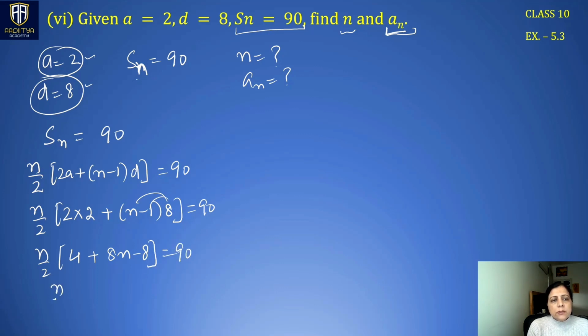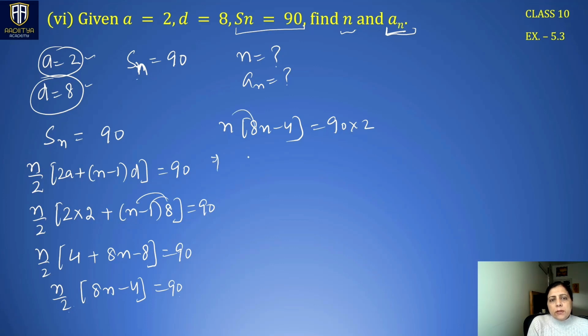Further, we can solve this as n by 2 times 8n. 4 minus 8 is minus 4, which is 90. Right? So we can take this 2 to the right hand side. So this becomes n times 8n minus 4, and it becomes 90 multiplied by 2.